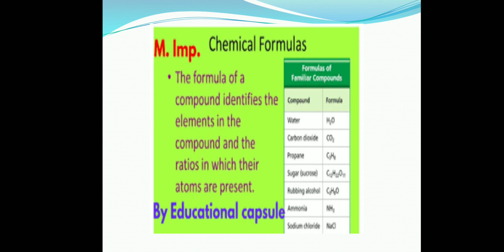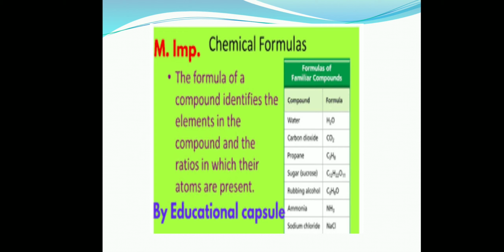Then propane, C3H8. This compound is formed of which elements? Carbon and hydrogen. The number of carbon atoms in this compound is 3. The number of hydrogen atoms is 8. Sucrose, C12H22O11. Sucrose is composed of 3 elements. What are these 3 elements? Carbon, hydrogen and oxygen. Then what are the numbers of atoms of carbon, hydrogen and oxygen in sucrose? Carbon 12 atoms, hydrogen 22 atoms, oxygen 11 atoms.